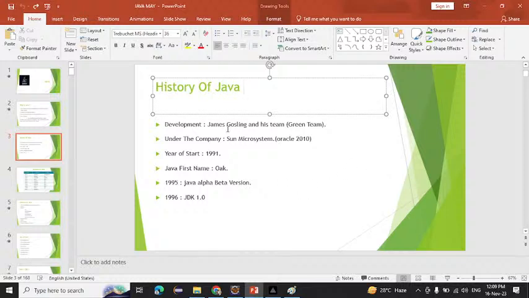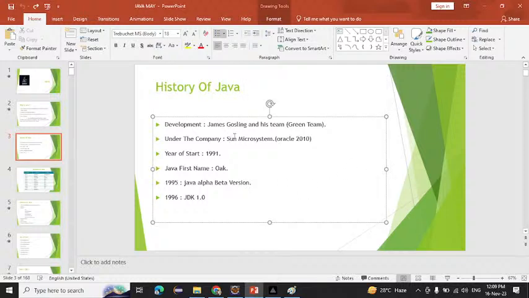So who is the investor there in that time? That is Sun Microsystems. It is Oracle, year 2010. Why am I writing this one? I will tell you later. The first company there is Sun Microsystems.